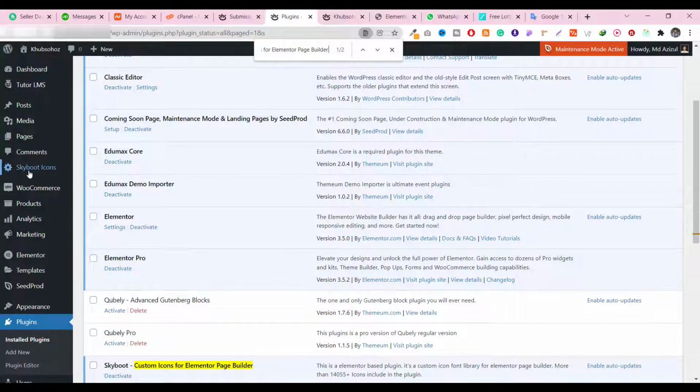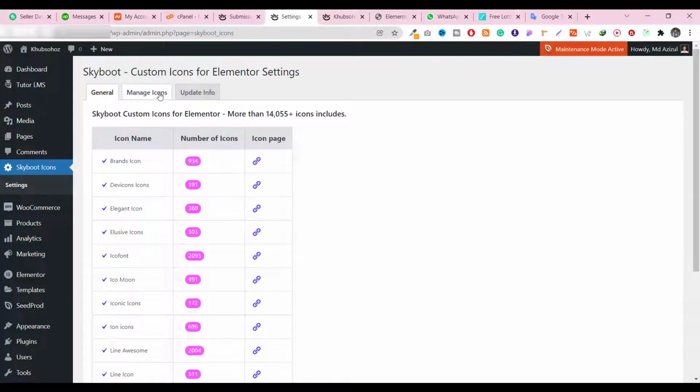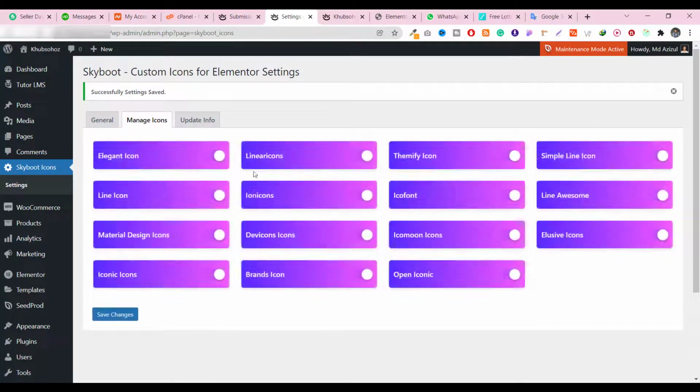Alright, so when you activate this plugin, you will get another option like Skyboard Icon. Just click on here. Then you will see lots of icons there. Just click on the Manage Icon button. Then you will see Elegant Icon, and lots of icons are there. However many and whichever ones you want, you just have to turn them on. Okay, so I want everything. That's why I'm just going to turn on everything, and then I will save it,